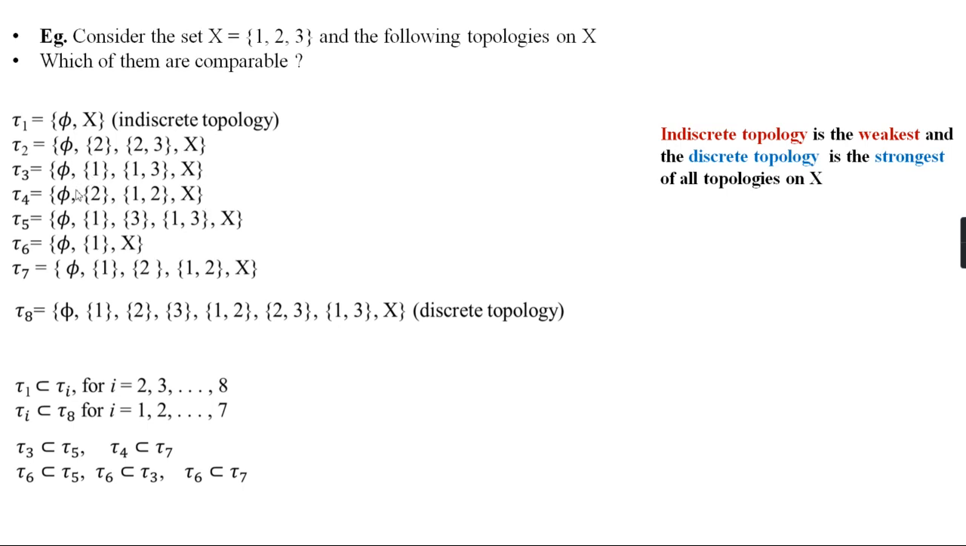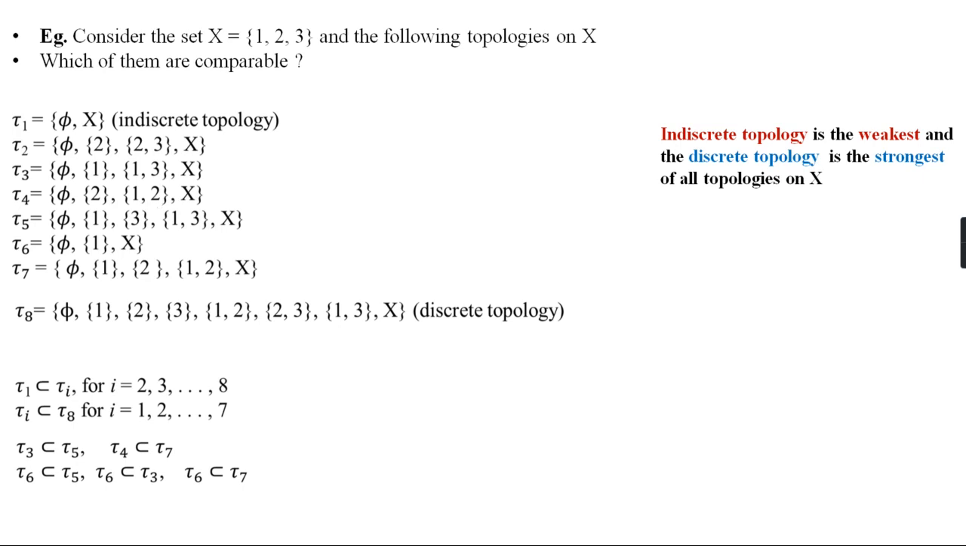Here we can say that τ3 is weaker than τ5. What is τ3? τ3 consists of the empty set, the singleton set {1}, the set {1, 3}, and X, and τ5 consists of the empty set, {1}, {3}, {1, 3}, and X. We can clearly see that each element of τ3 is an element of τ5, and additionally, the singleton set {3} is an extra element. So definitely τ3 is contained in τ5.